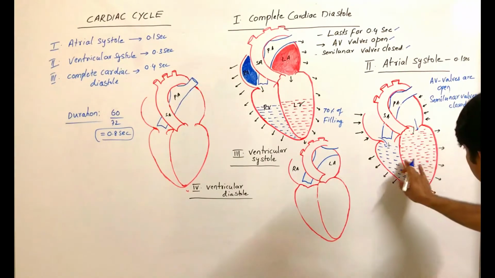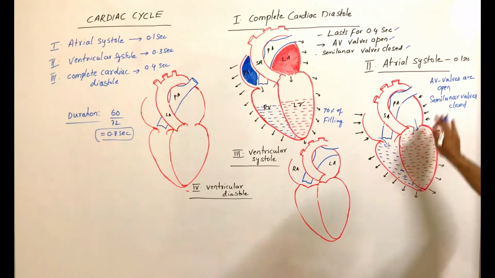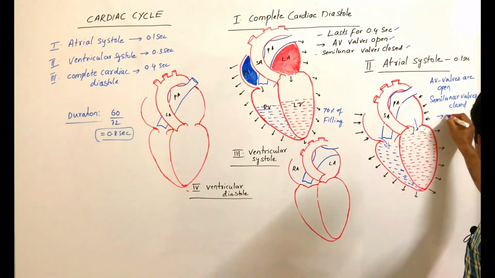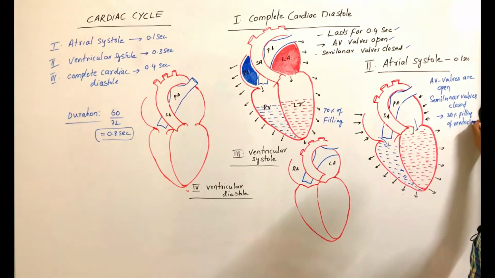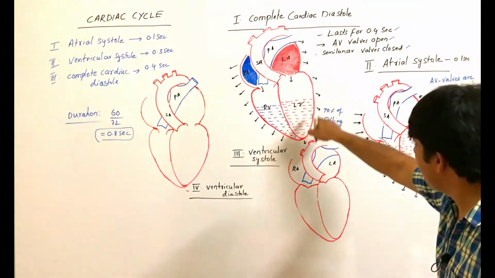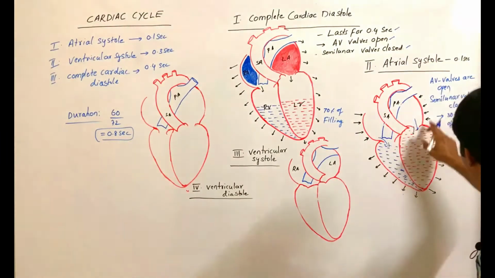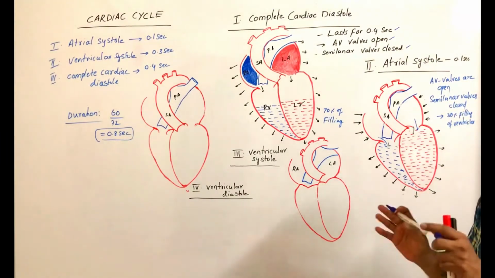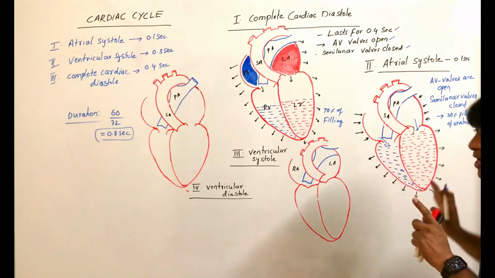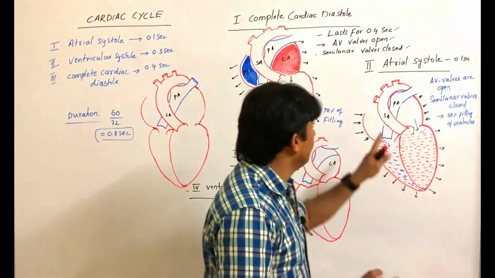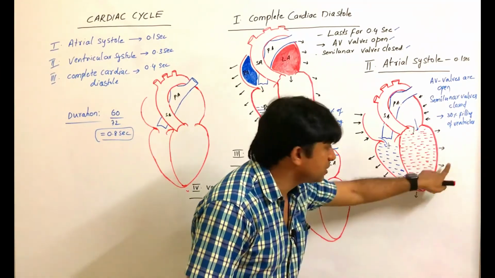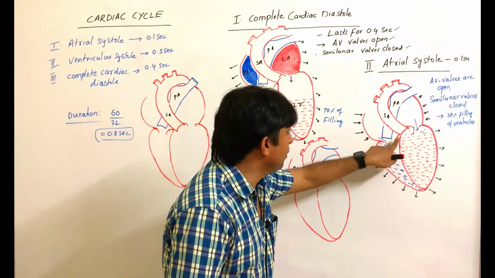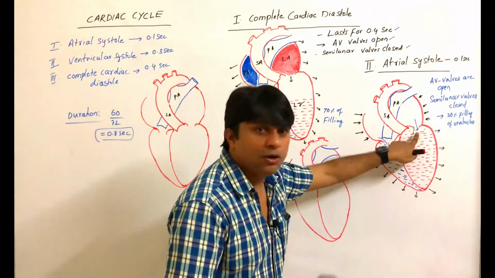Now complete ventricular filling occurs. That means atrial systole accounts for 30% filling of the ventricles, because in the relaxed condition 70% of the ventricles are filled and only atrial systole accounts for the remaining 30%. Now the ventricles are relaxed, and the atria contract for 0.1 seconds. So ventricles are filled with blood and relaxed, semilunar valves are closed, AV valves are open.